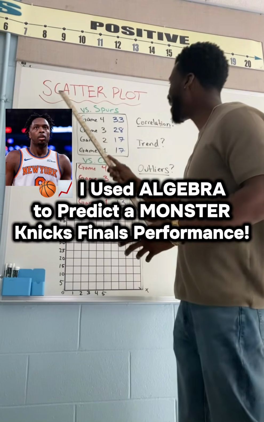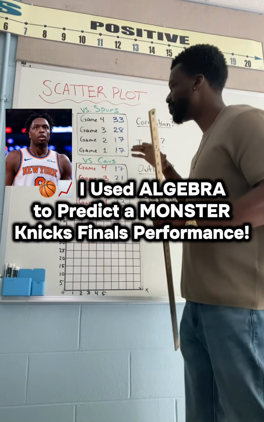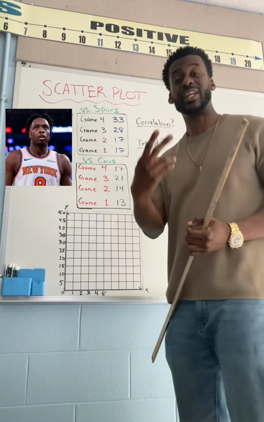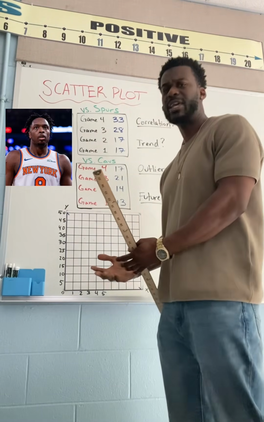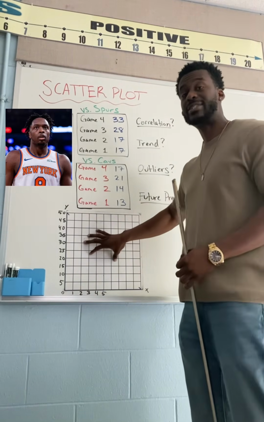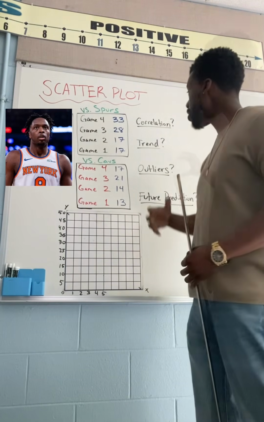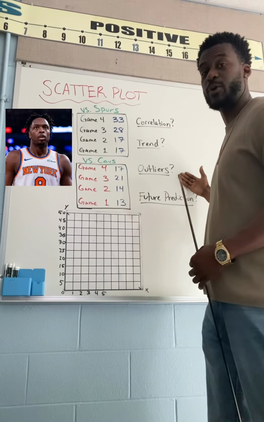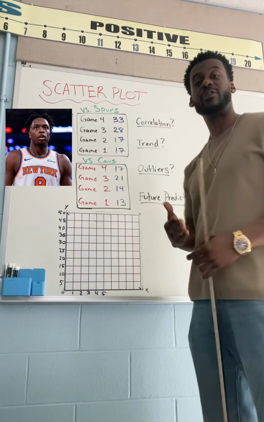If we were to make a scatter plot out of what has taken place with OG Anunoby over the last 2 series, you'd see that he was bound to have a big game. I'm gonna make a scatter plot right down here and then use that scatter plot to generate information on what we've already seen from OG Anunoby and what to predict in the future.